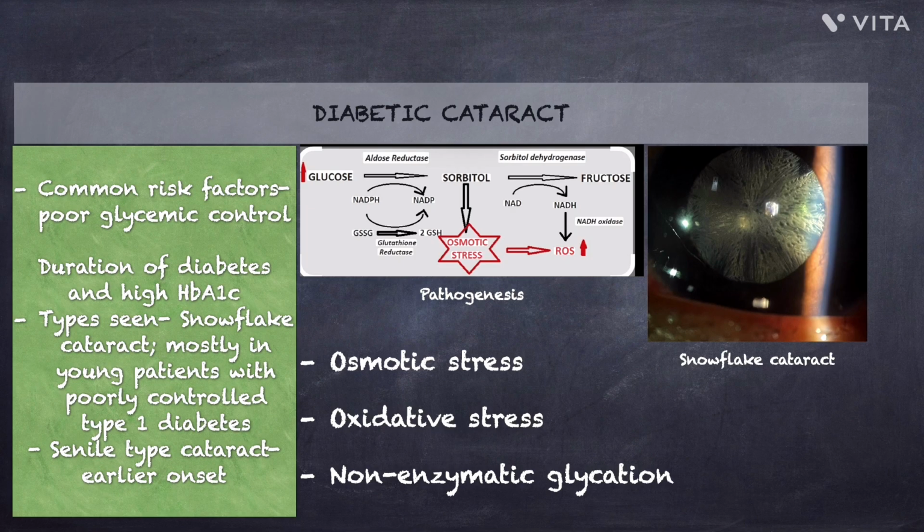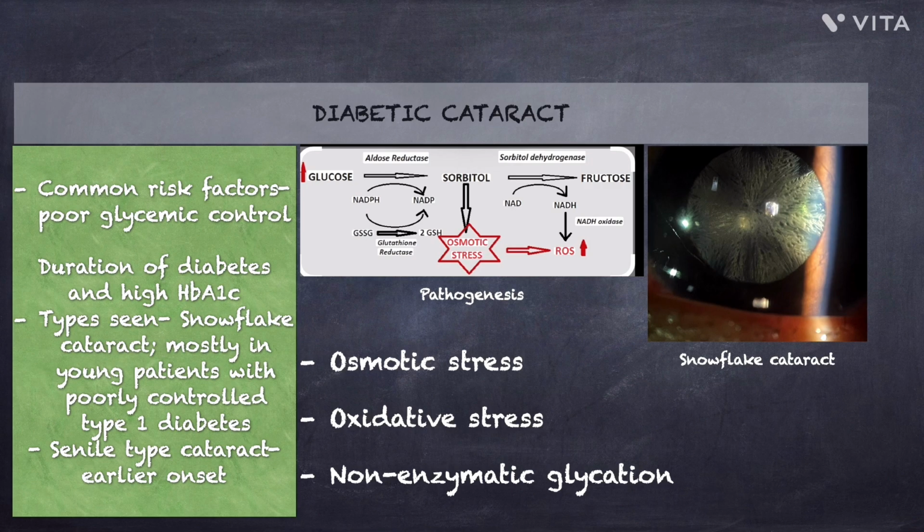Coming to the types seen, in young patients with poorly controlled type 1 diabetes, we commonly see snowflake cataract, which is shown in the image. In older patients, diabetes usually causes a senile type cataract with earlier onset compared to non-diabetics.